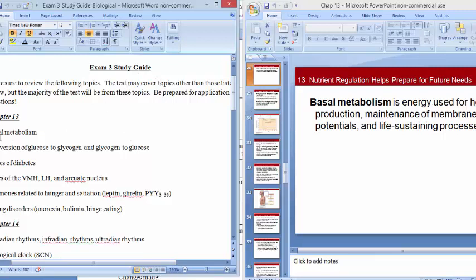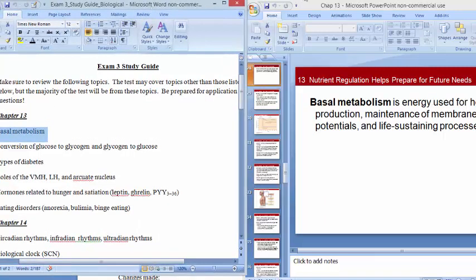So when it talks here about basal metabolism, that's talking about the energy that you have to stay alive, to maintain homeostasis. It talks here about heat production. You want to stay the right temperature, membrane potentials, things like the sodium-potassium pump. That's very important. So a large chunk of the energy that you get from food, your body is using just to maintain homeostasis. And then you're also using some energy for digestion itself, which is a process that requires energy, and then also extra behaviors, right?